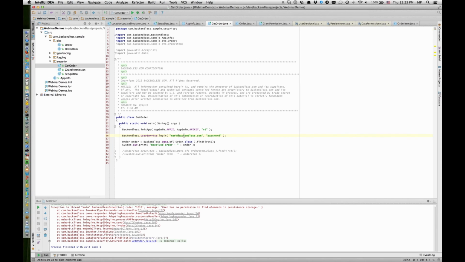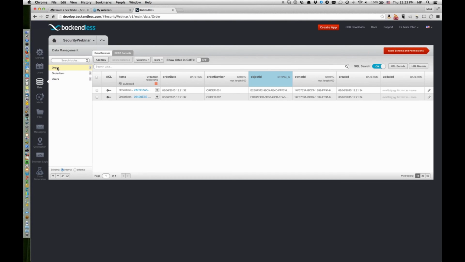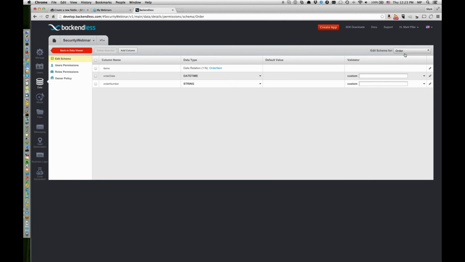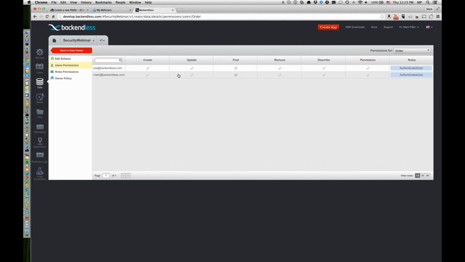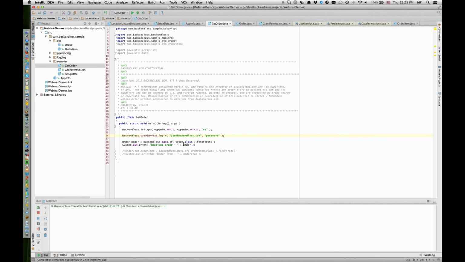But what if we want to allow Joe to load these objects? It is also possible to accomplish. And for this, if we go to the permissions for the order table and select user permissions, and we say that Joe has access to the order table. Notice the green check mark. So now as Joe, I'm going to log in and run the query. And at this point, Joe can get the data. So as you can see, the system is very flexible, and there are a lot of different things that you can do.